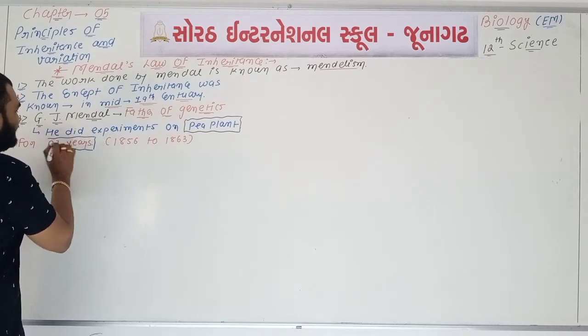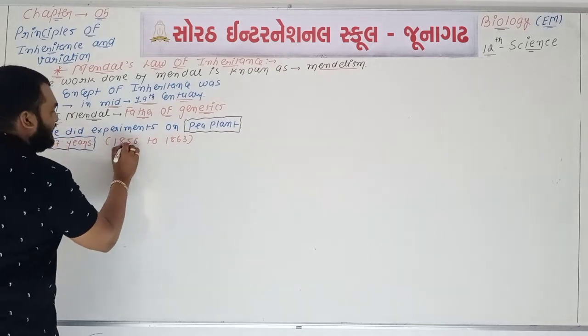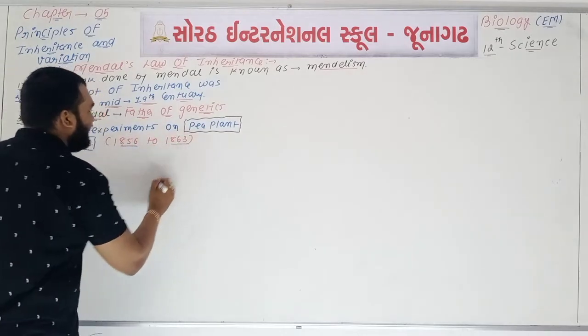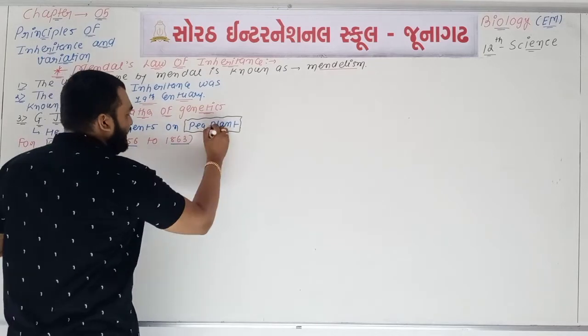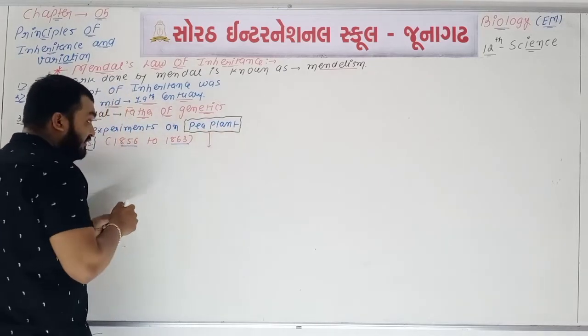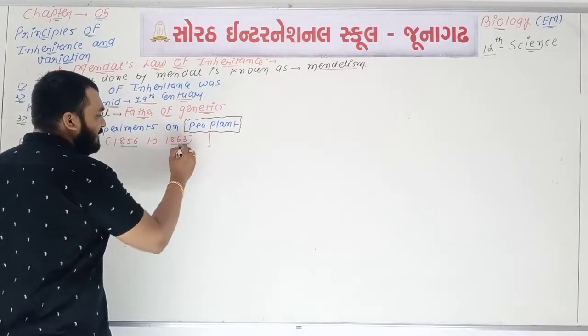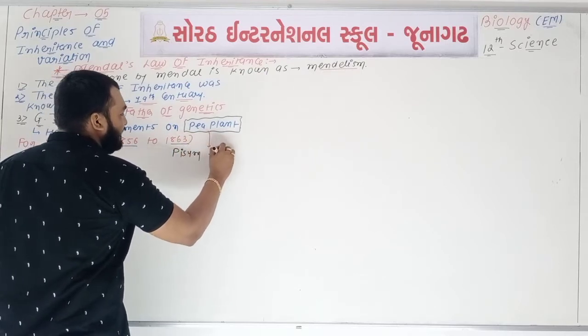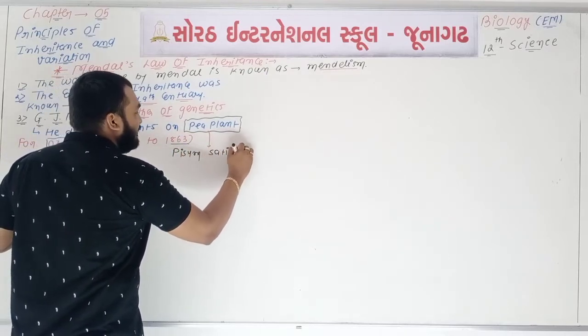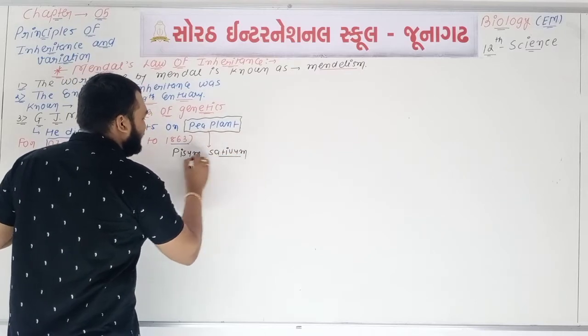For 7 years, Mendel did experiments. Mendel did different types of experiments on the pea plant. If we talk about the scientific name of the pea plant, you will remember, it is important. The scientific name of the pea plant is Pisum sativum.